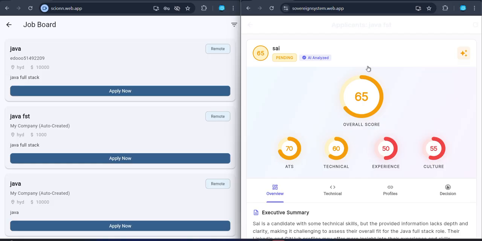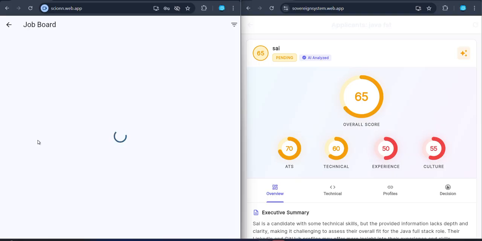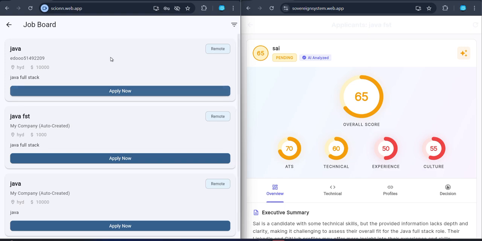Before that, we can see here in the student part how to apply. We'll go to the feature of job board, which we skipped previously. In this, the company previously created some course job domains like Java FST, Java.